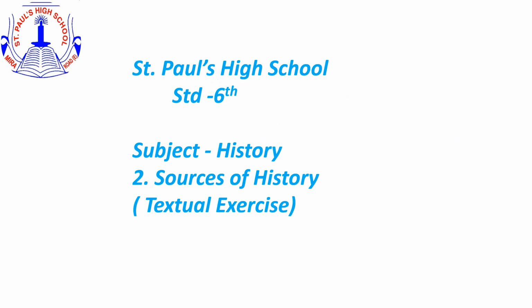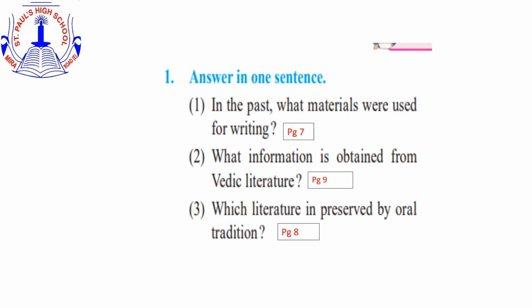Now we will be discussing textual exercise of chapter number 2, that is sources of history. All the answers are there in the textbook as well as explanation video. Question number 1. Answer in one sentence. First, in the past, what materials were used for writing? You will get this answer on page number 7, point number 2.2, written sources, paragraph number 3.